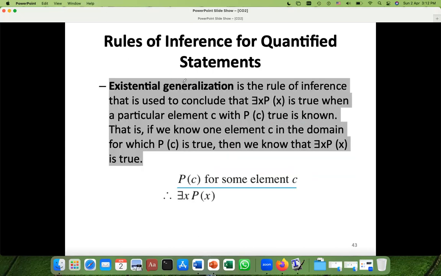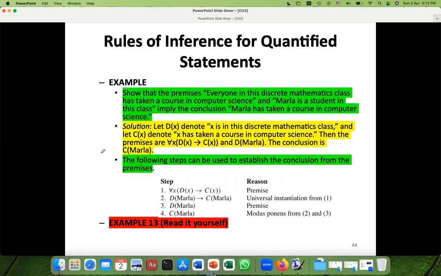Existential generalization. This is P(c) as a premise, and there exists x, P of x as a conclusion. These are just the definitions. So now moving on to the example where we are using these rules, and then you will understand better.